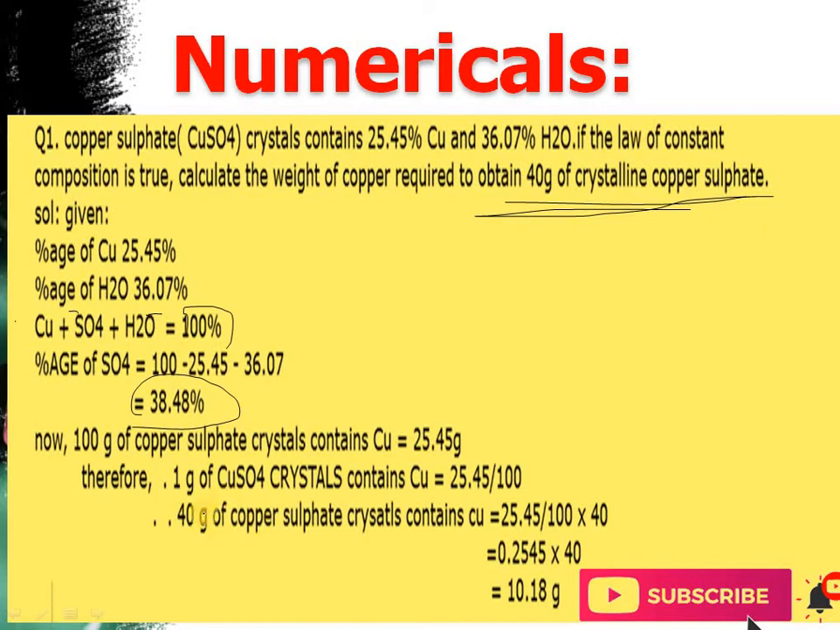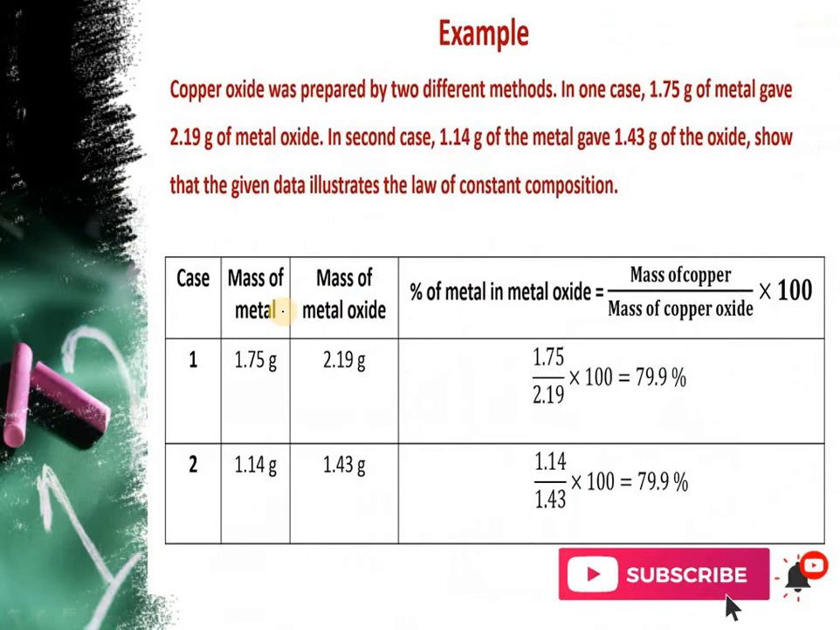So 40 gram of copper sulfate contains 25.45 divided by 100 multiplied by 40. So we will get 10.18 gram. In this numerical, if you don't do this step, that is also sufficient. But I told you this because I want to show you that the sum of everything, the total, is always 100%, because a percentage can never be more than 100%.